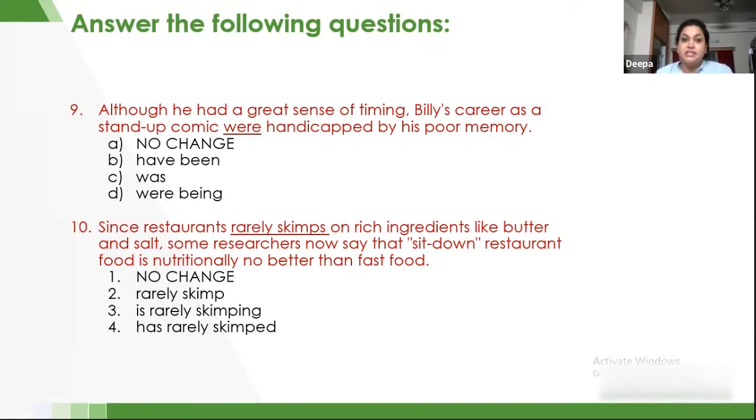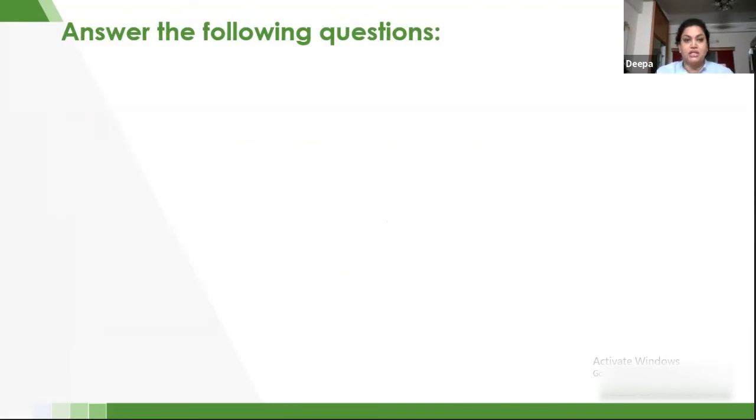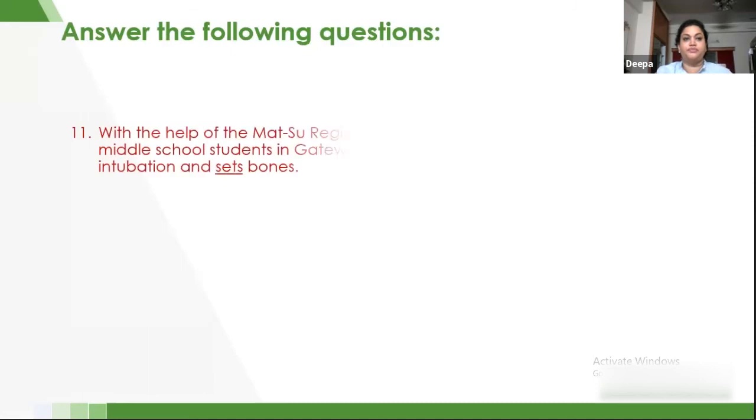If it was the singular noun, restaurant, then we could have used "is rarely skimping" or "has rarely skimmed". But because we are not going to change the tense of the sentence, or change the essence of the sentence, we are not going to use options 3 and 4. We are going to use only the second option. Is it clear? Let's go to the next question.